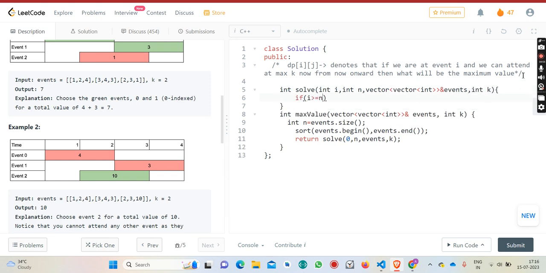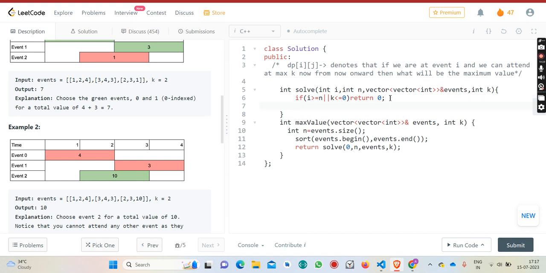Suppose if i is greater than or equal to n or k is less than or equal to 0, does it make sense to proceed further? If i is greater than or equal to n, it means I have gone through all the events. It doesn't matter whether I have decided that event or not. So what would be the answer? In that case, obviously return 0, because I can't gain any further value by attending events. Or if I have attended all the k events, then also I will return 0.